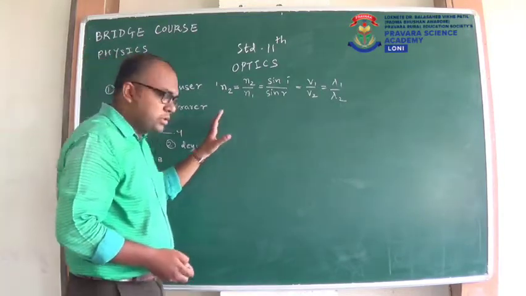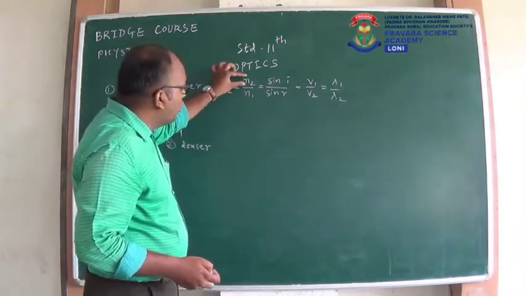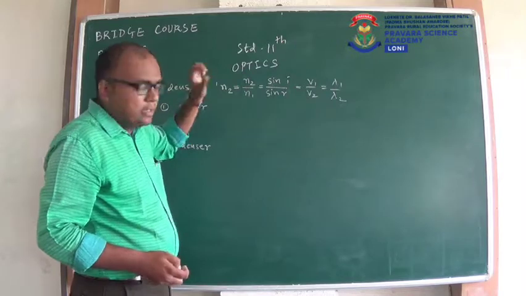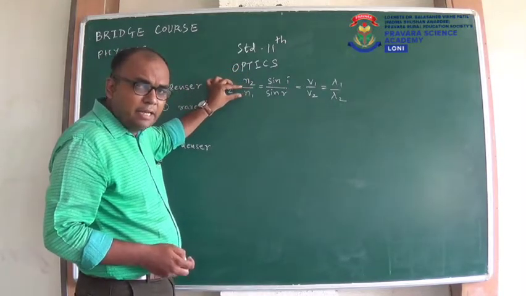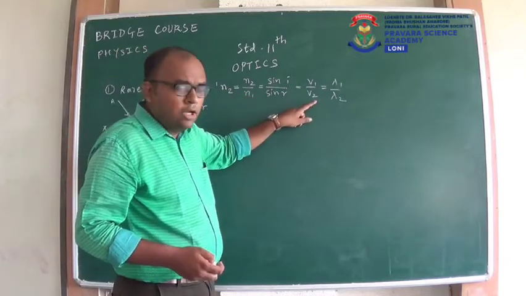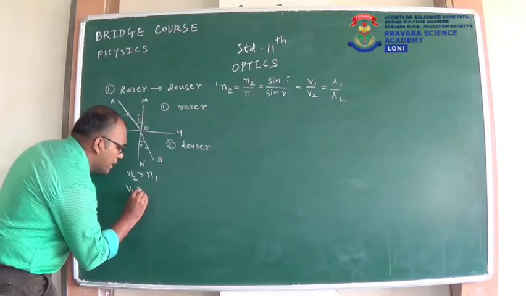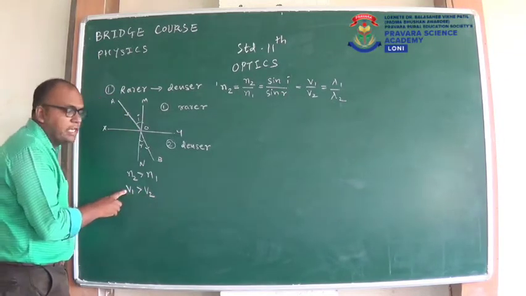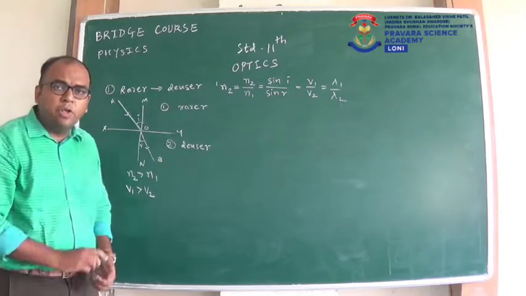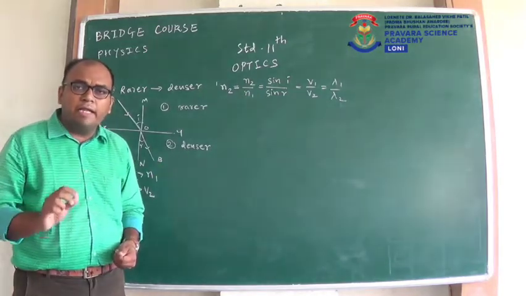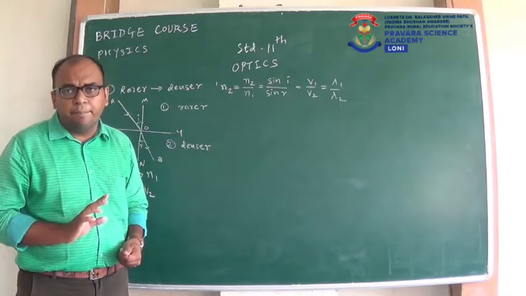Now you can use this relation everywhere here. As this N2 is greater than N1, that means numerator is greater than denominator. Same relation will be followed here. So here V1 will be greater than V2. V1 is velocity of light in rarer medium and V2 is velocity of light in denser medium. So always remember that velocity of light in rarer medium is more than velocity of light in denser medium.